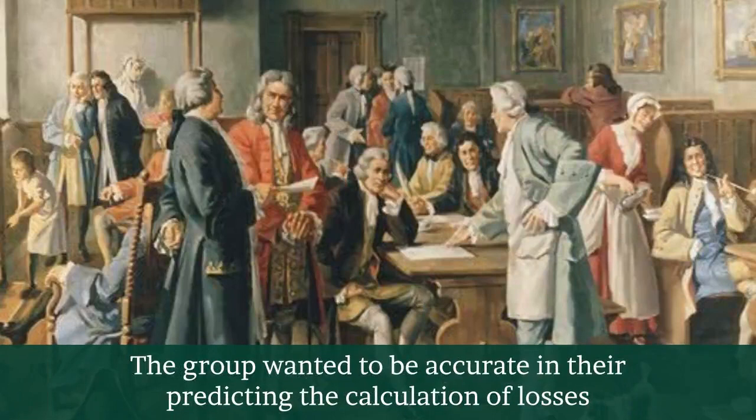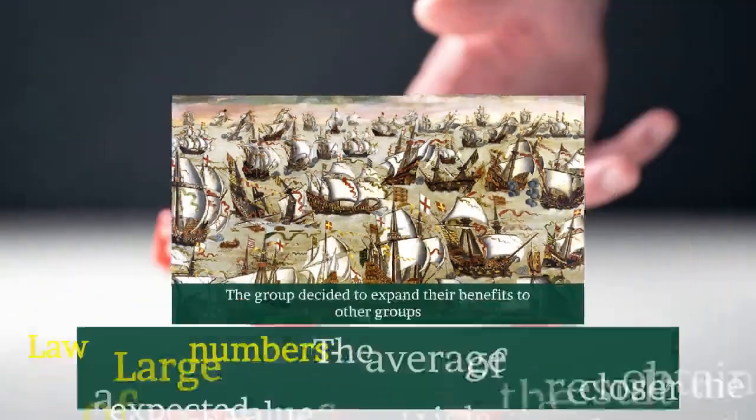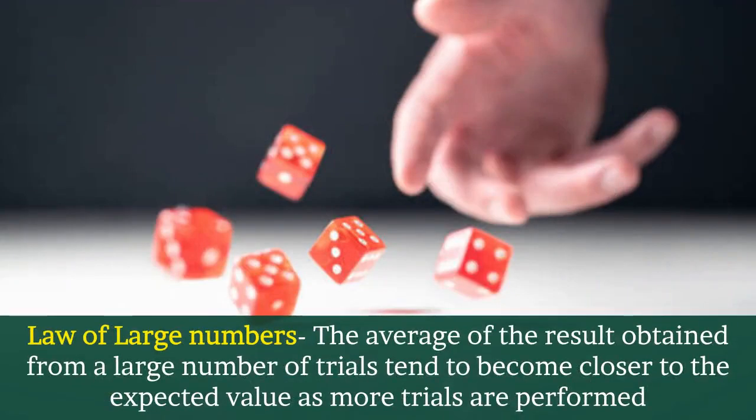The group wanted to be more accurate in predicting the number of losses, so that the premium can be determined accordingly. So, the group decided to expand their benefit to other groups of shipmen too, so that the sample size can be larger for calculating the average. This is based on a mathematics concept called the law of large numbers, which states that the average of the results obtained from a large number of trials tends to become closer to the expected value as more trials are performed.